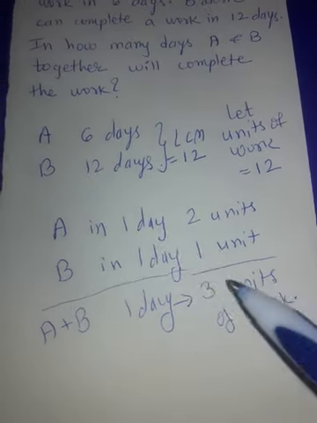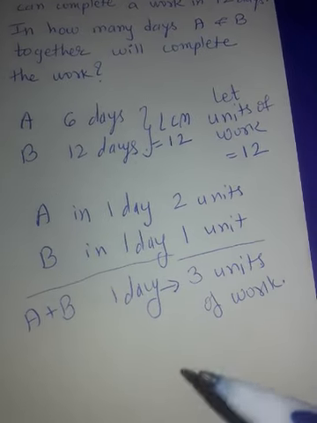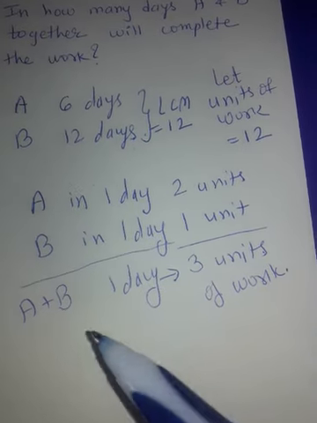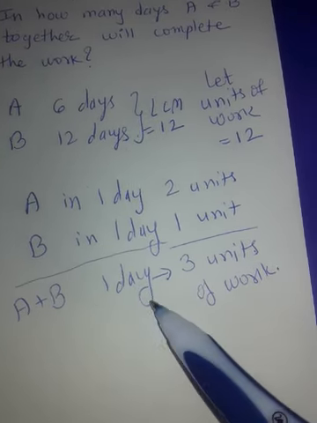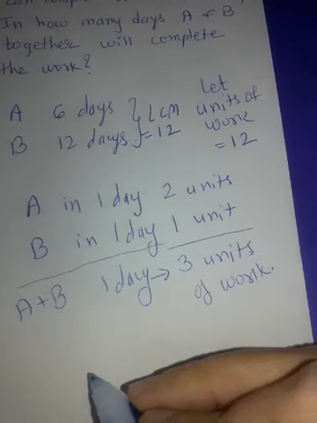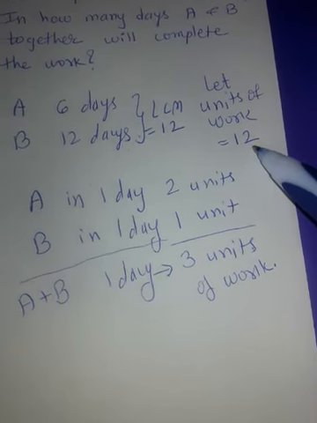So these steps you can do orally, but right now you can write down in the notebook because we are learning it. Once we finish learning, we can do it orally also. So A and B in 1 day are finishing 3 units of work, correct? But how many units are there? Total units of work is 12, correct?